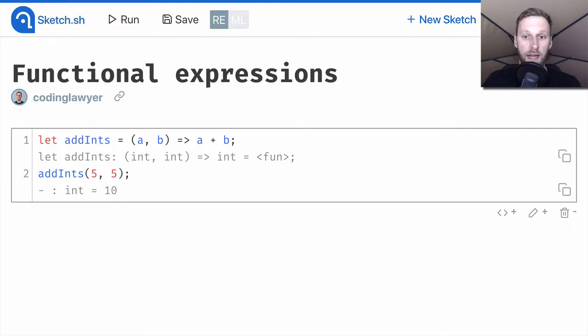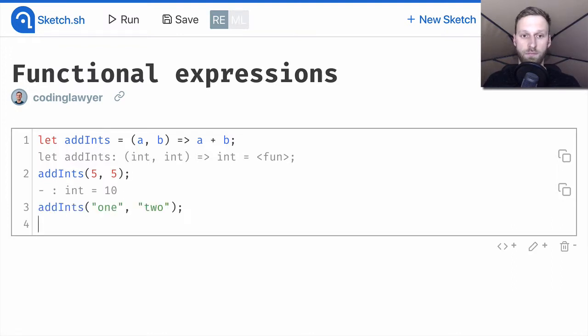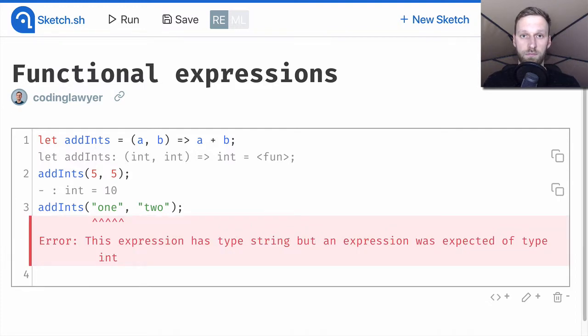However, if we pass arguments of different type, we will get an error. Let's try to pass two strings. We got a type error since our function expected integers. We cannot pass strings since we cannot add two strings using the plus operator. As you can see, the type of the function is crucial, since it determines what our function can do.